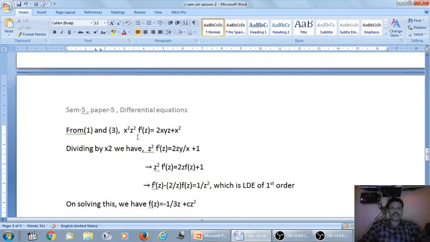So comparing 1 and 3, we have x square z square f dash of z equal to 2xyz plus x square. Divide by x square: z square f dash of z is equal to 2yz by x plus x square by x square, which is 1.